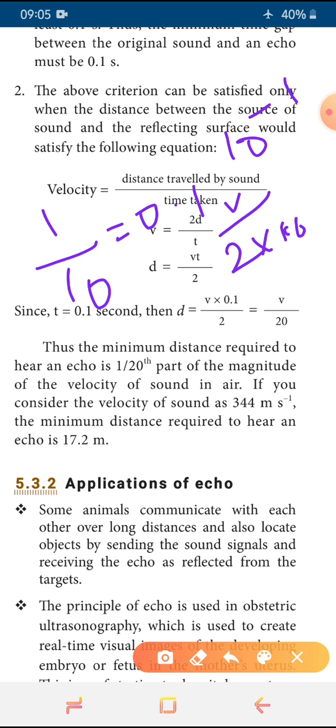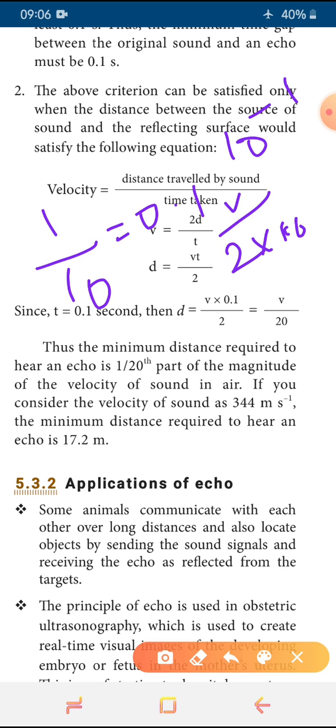So when we know the speed of the sound is 344 meter per second, if we are taking the speed of the sound as 344 meter per second, then the minimum distance we require to hear an echo is 17.2 meter. So beyond that, if it goes further, there is no production of echo. At 17.2 or lesser than that, we can hear the echo consistently. Okay, and at the same time, in that distance, the furniture also should be considered. If there is more furniture, the echo will be reduced.